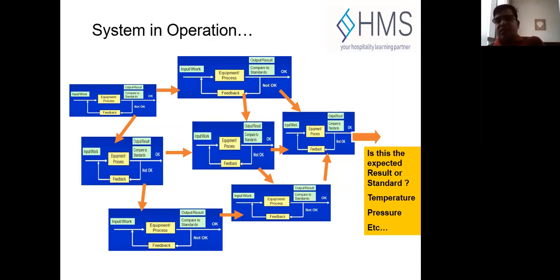This is required to achieve the desired, expected standard results, such as temperature and pressure. In the guest rooms, what temperatures, what pressures, and what air quality do we need? In the kitchen, what time do we need the gas and the steam? In the laundry, what time? So these are the desired objectives. To achieve that, we have the systems, and those systems have inputs and outputs.